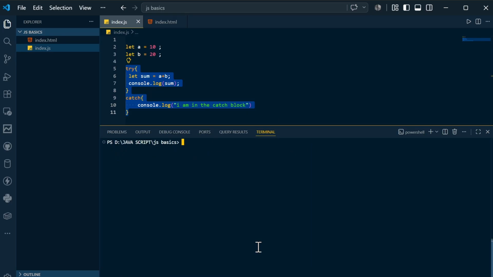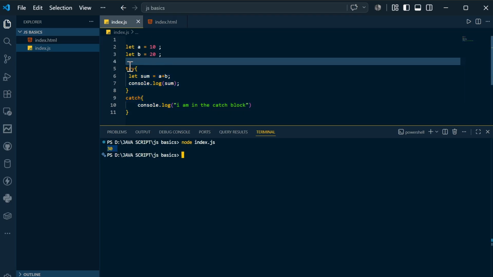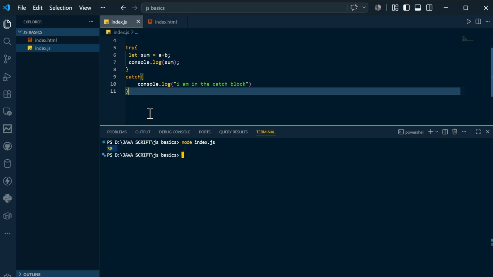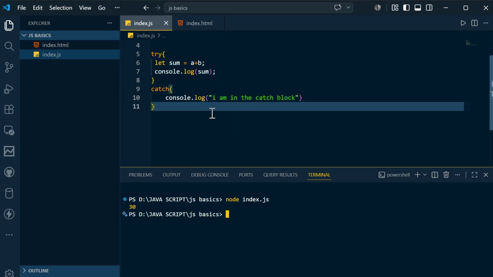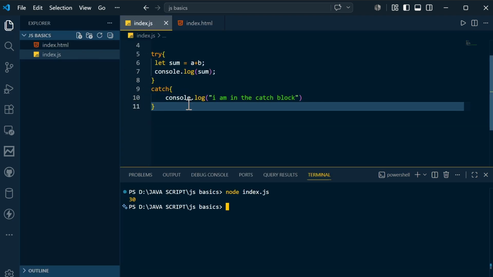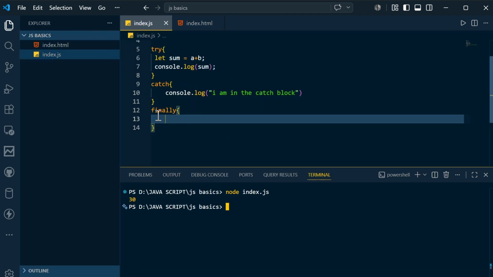If I simply clear the terminal and run this, you will see 30 because the try block will execute and the catch block will not execute. Now I also write finally over here. If I run this, here also you can simply say I am in the finally block.